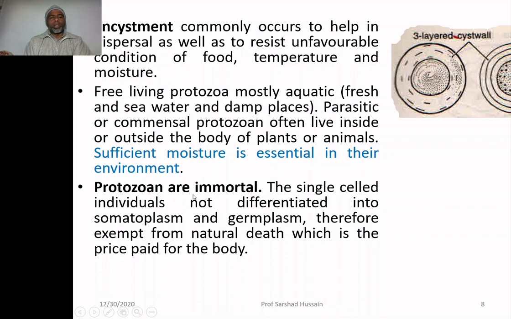Protozoans are immortal. Why immortal? Because the single cell is always immortal. If this is a single cell, when it gives rise to two cells, the same cell divides. Half of the portion of this cell goes to one cell, and half goes to another cell. So this cell disappears and new cells are formed. In another sense, the contents of this cell are living in both the cells, so it is called immortal.